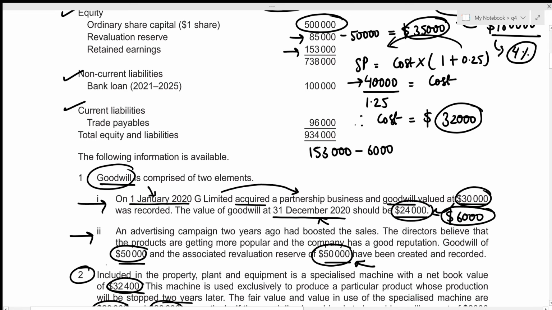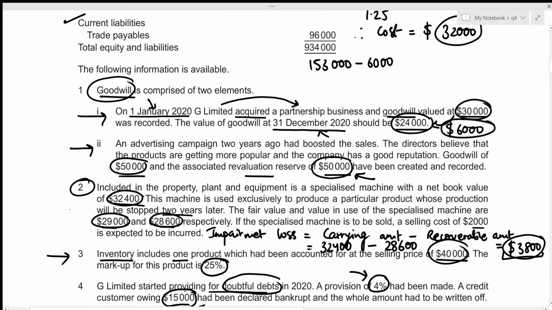All right, then the second one was associated with revaluation reserve. We already adjusted it. It does not affect retained earnings at all. Now, for this one, we figured out our impairment loss, which should definitely be subtracted from retained earnings because retained earnings includes the profit for the year, and we actually needed to subtract this from profit for the year, but since we do not have that, we can subtract this or adjust it to our retained earnings. So that's going to be minus 3,800.